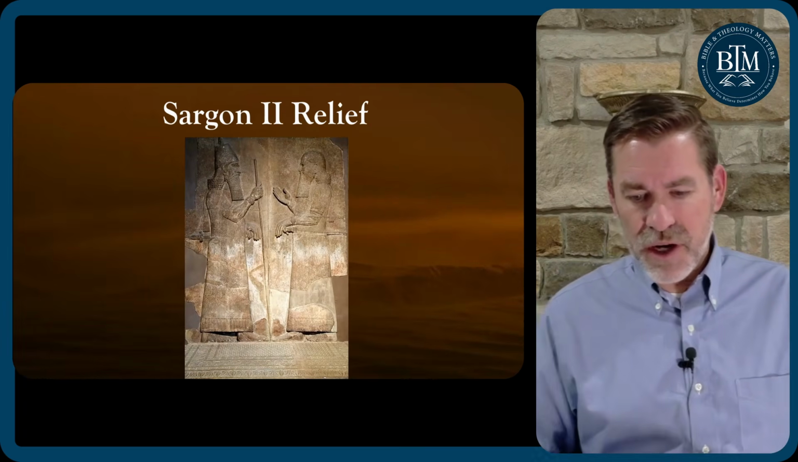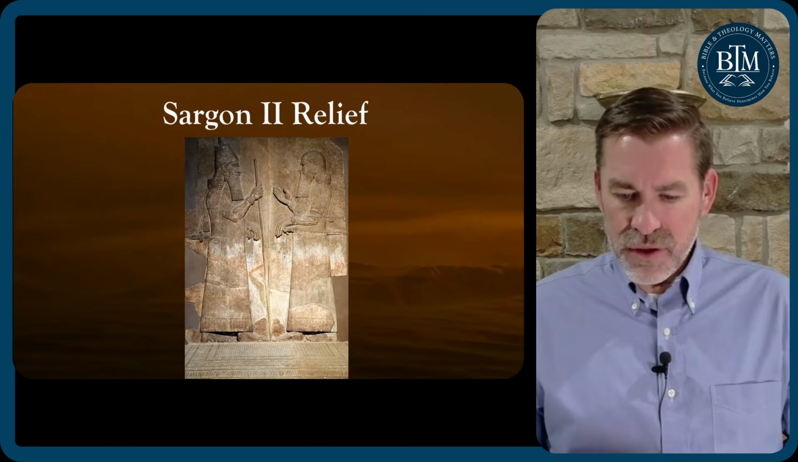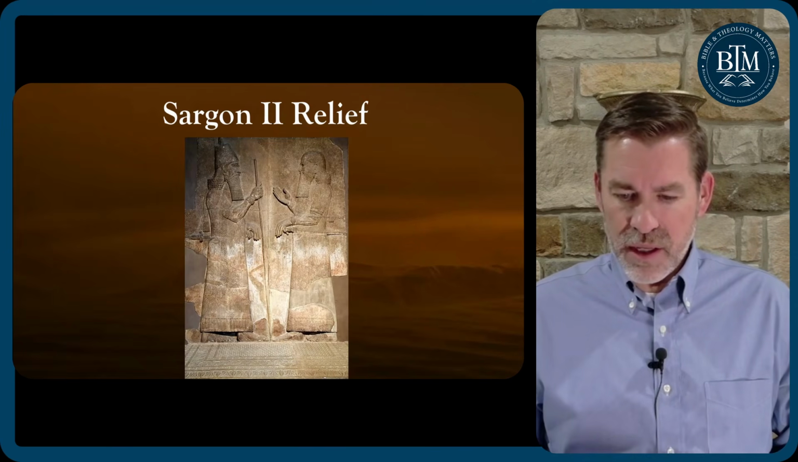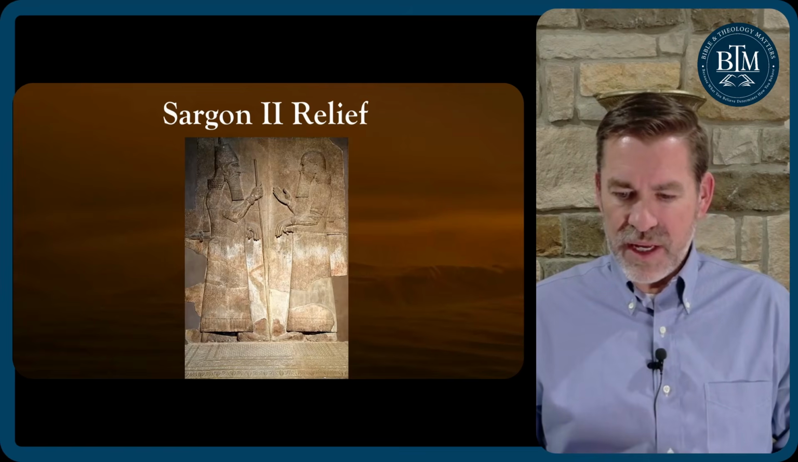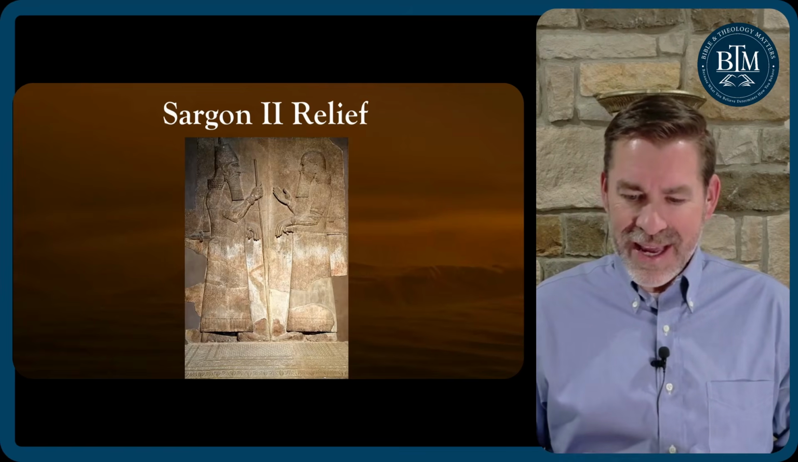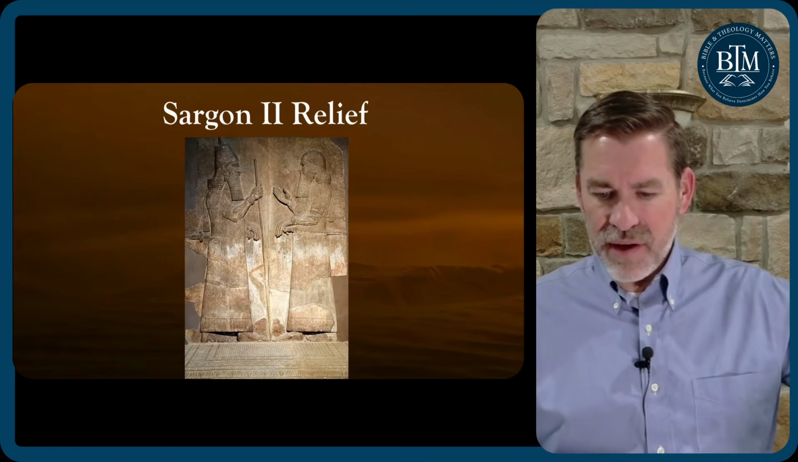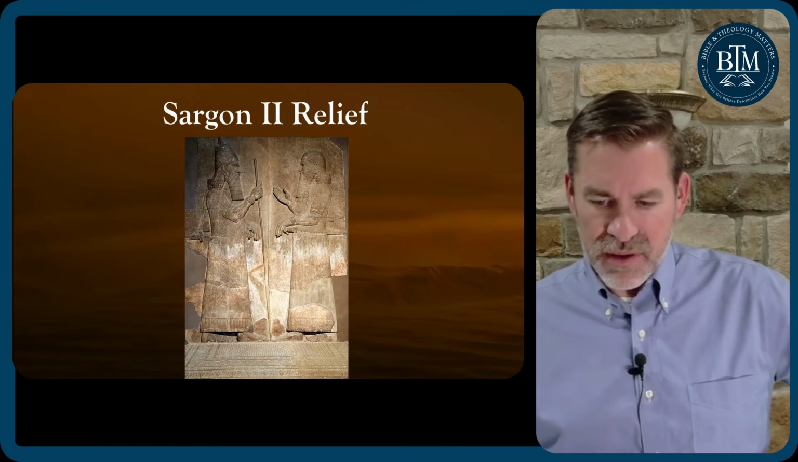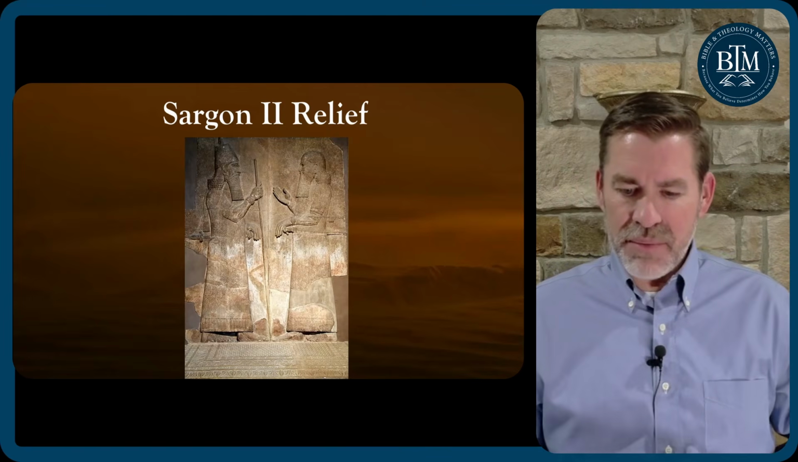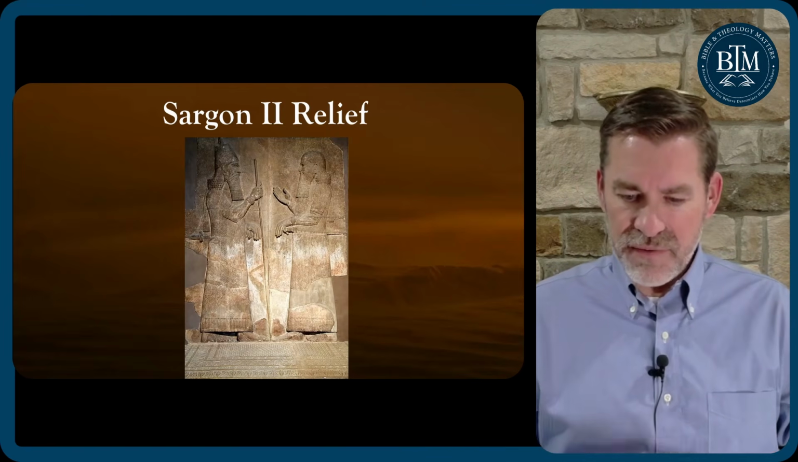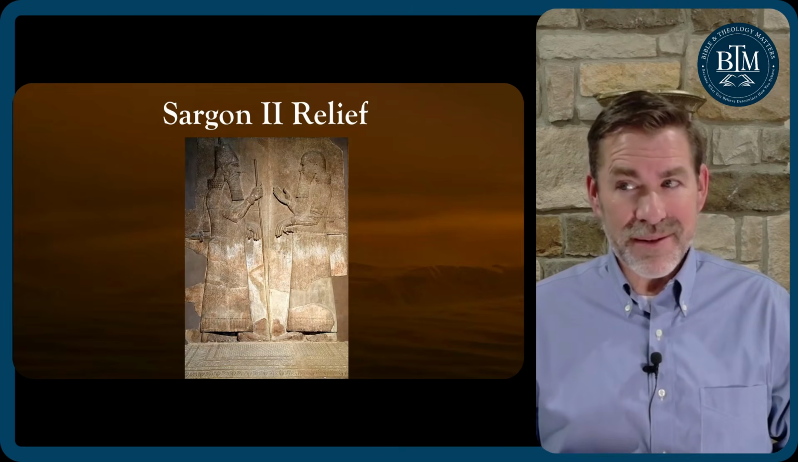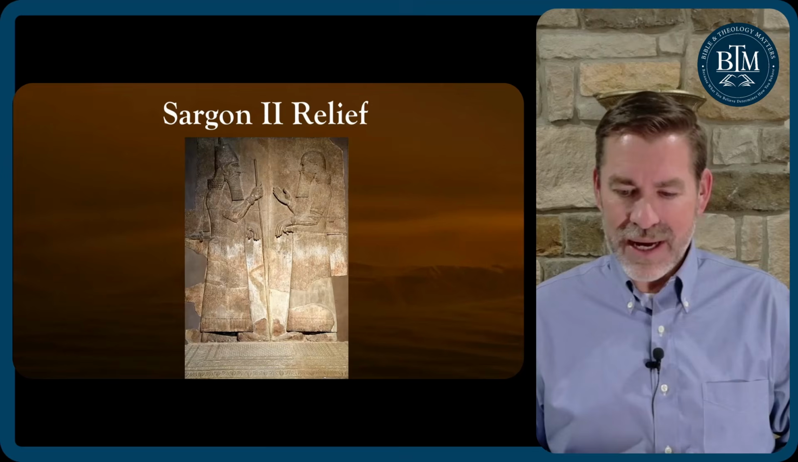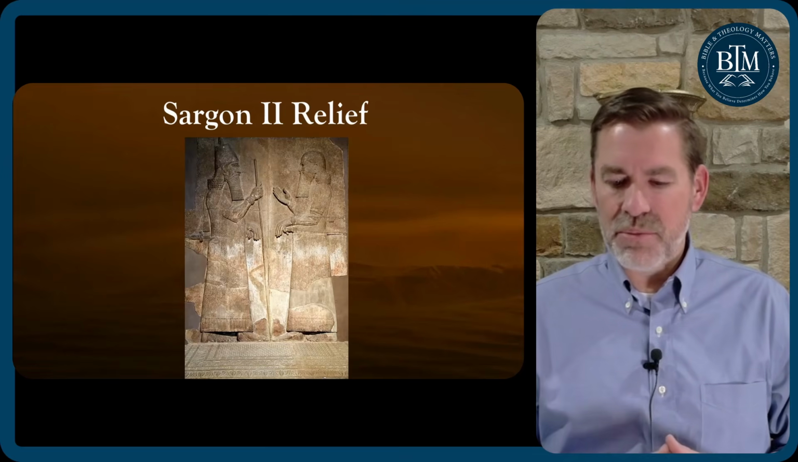Here's a depiction of Sargon. He's the one on the left here, standing with a staff in his right hand and his left hand on the butt of his sword. You can see that there. And across from him is another bearded individual. Some think it was his son Sennacherib, which will be very important next week. Others just believe it's an important Assyrian official.